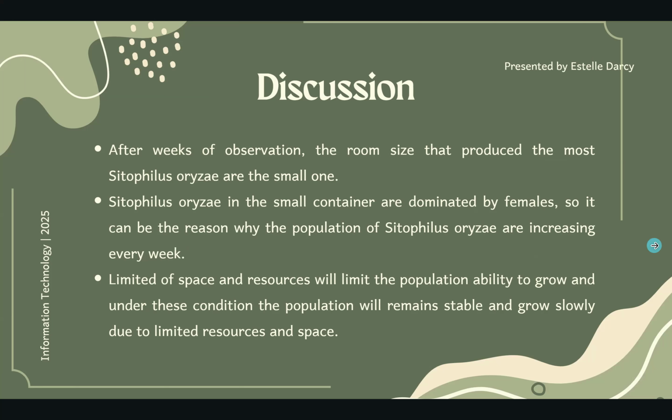The next one is that after weeks of observation, the room size that produced the most Cytopilus oryzae is the small one. Cytopilus oryzae in the small container are dominated by females, so it can be the reason why the population of Cytopilus oryzae is increasing every week. Limited space and resources will limit the population's ability to grow, and under this condition, the population will remain stable and grow slowly due to limited resources and space.